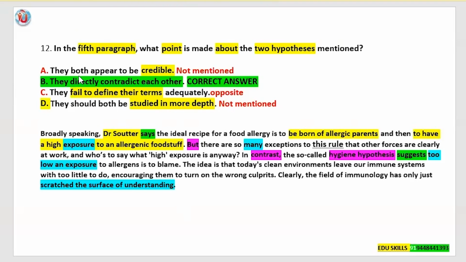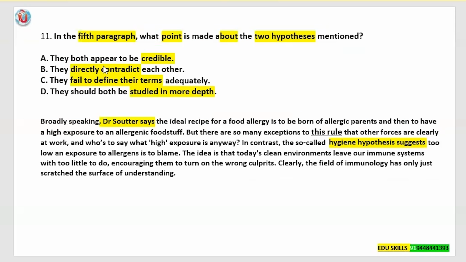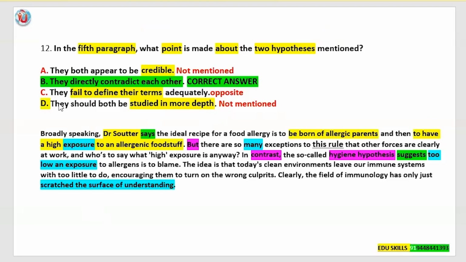If you see answer option A, they both appear to be credible. What is meant by credible? Credible means it is acceptable. Next, it is not mentioned in the text. Answer option C, they fail to define their terms adequately. It is the opposite which has been mentioned, because they are clearly defining their terms, both the hypotheses. Next, answer option D, it says that they should both be studied in more depth. This has not been mentioned in the text.